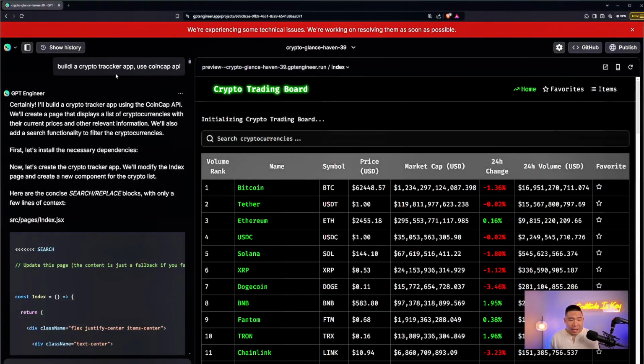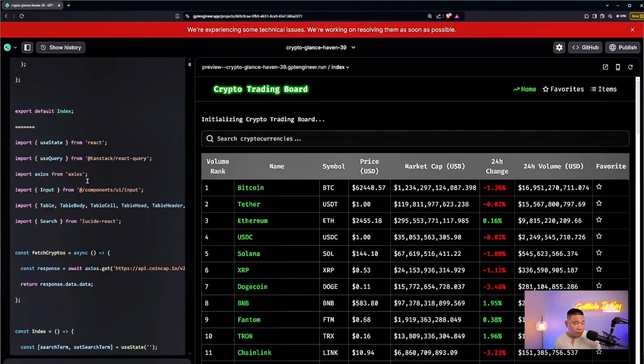So what you're looking at right now is a project called Crypto Trading Board. I found this crypto trading board when I was looking around in the free project area like I showed you earlier. And then what I did, I asked it to build a crypto tracker app using CoinCap API. And as you can see here, my keyboard messed up, so it caused a misspelling, but it understood what I was trying to say perfectly. So here it told me fine, it could build the tracker app using CoinCap API, and then now it started to build.